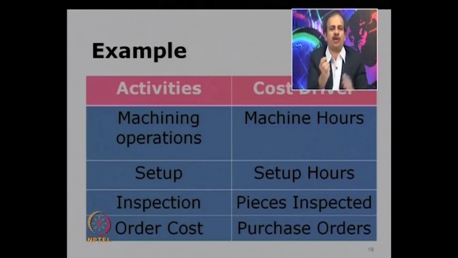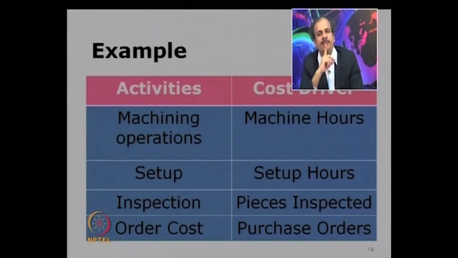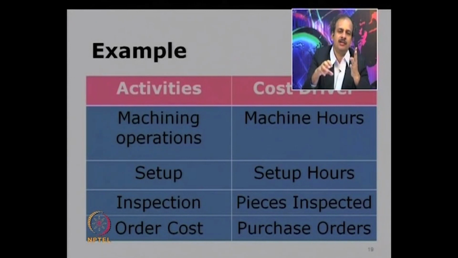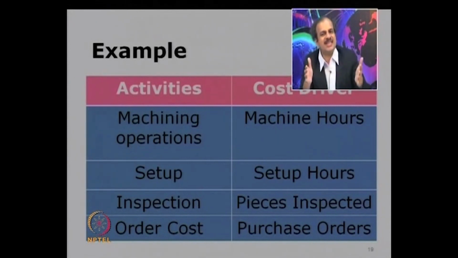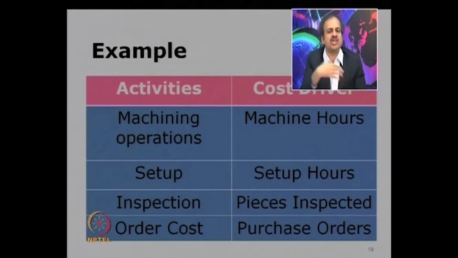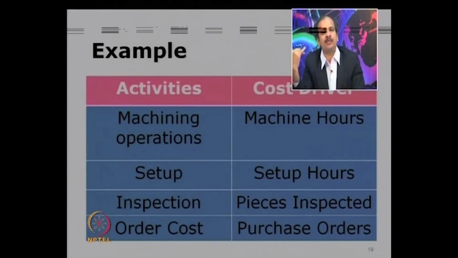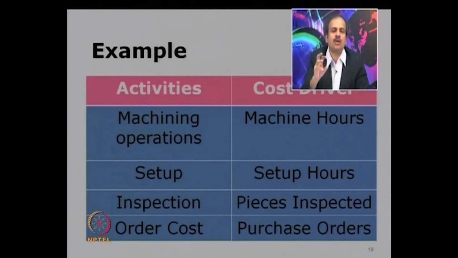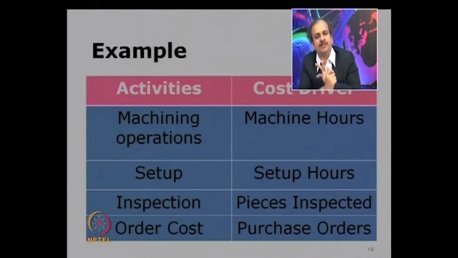So there is one bill for that truck or that vehicle, but 4 type of raw materials have come. So you may have to look at the weight of the raw material, or you may look at the space consumed in the vehicle by that raw material. On whatever logical basis, you will charge the transportation cost to those 4 type of raw materials. Are you getting? So what is a cost driver in this case? The weight of the raw material or space consumed by the raw material.